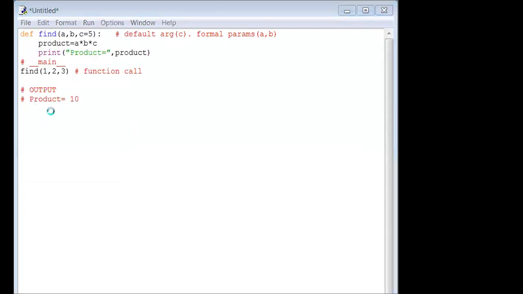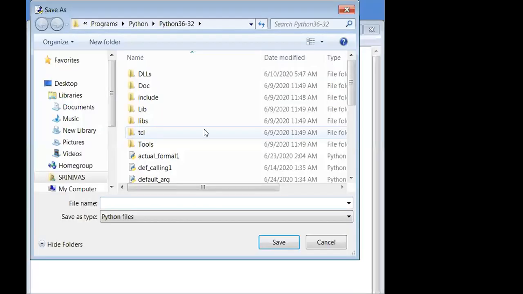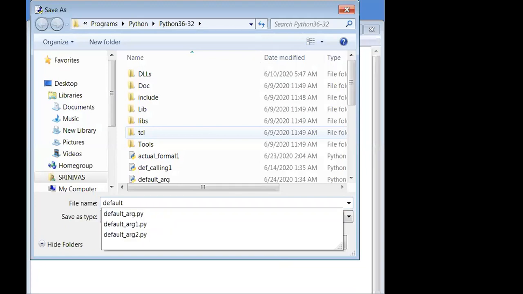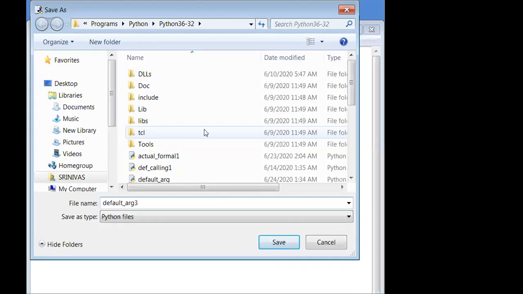I am saving this program as default arg 3. So what is the expected output? Will C be considered as a default argument, or will C be considered as 3?